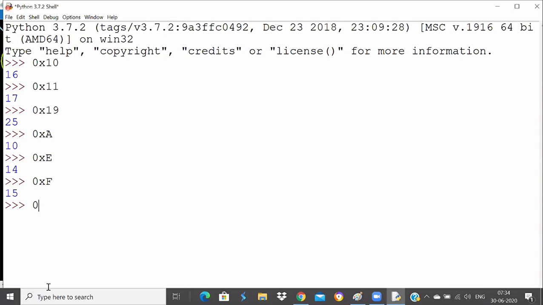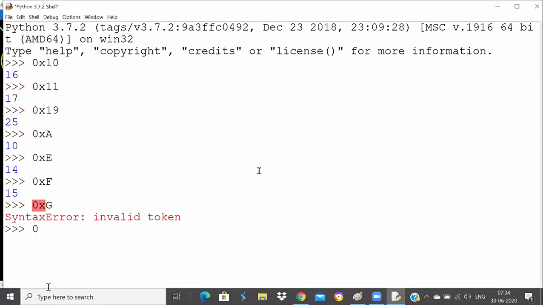And 0xg. No, you cannot write that. 0 to 9 you can write, then A to F you can write. Perfect. It will be an error because there is no value called G here.